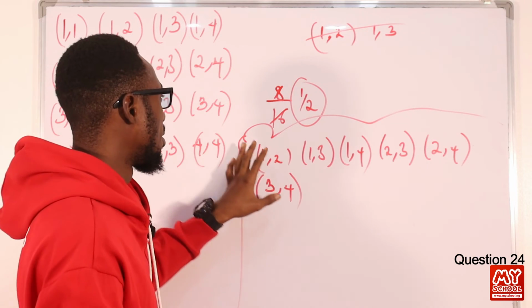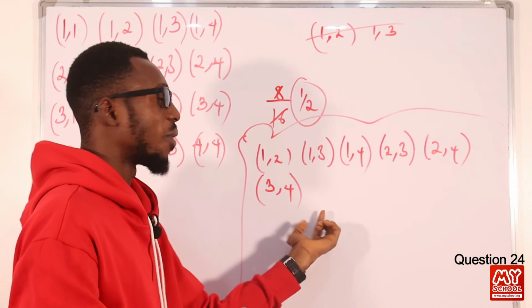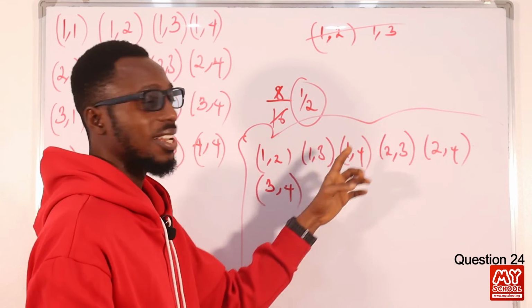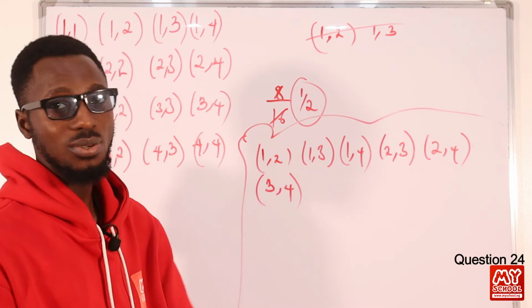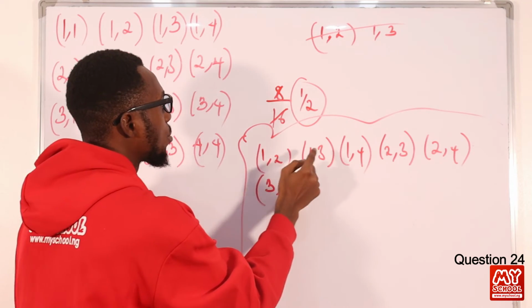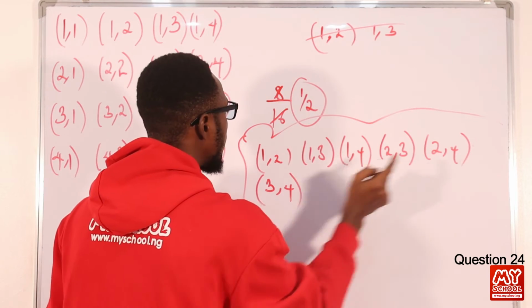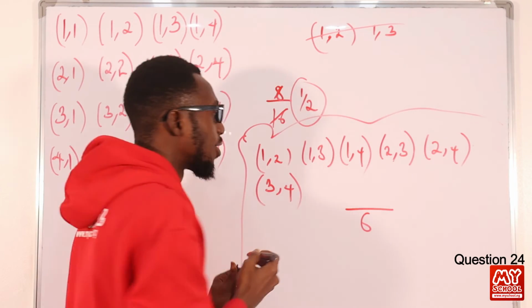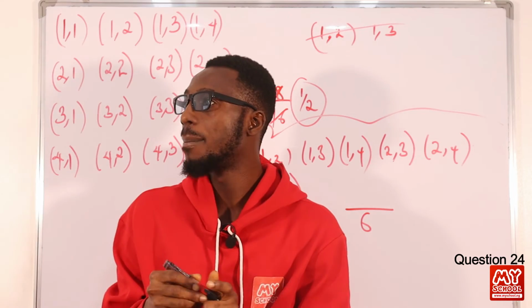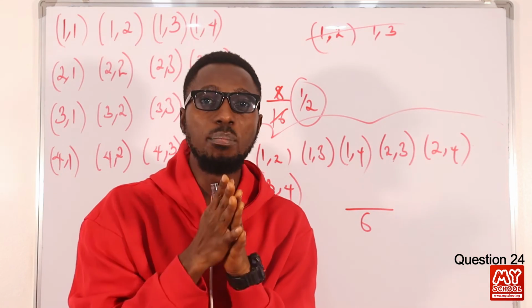Okay, so 1, 2, there's no 2, 1. All right, 1, 3, there's no 3, 1. 1, 4, there's no 4, 1. Okay, so we see that. So how many possible outcomes do we have here? We have 1, 2, 3, 4, 5, 6. 6 possible outcomes.